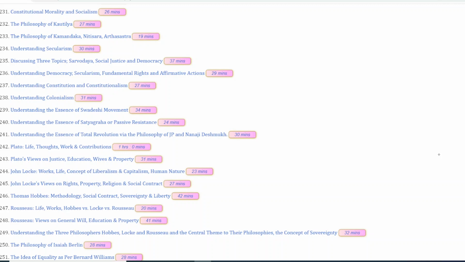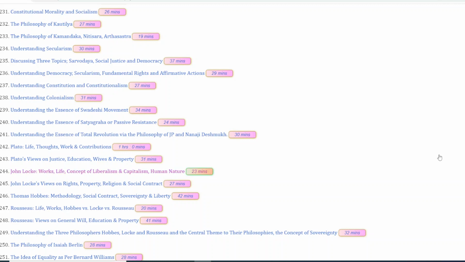Then we have Plato: life, thoughts, work, and contributions of Plato. Especially under socio-political philosophy, Plato is extremely important when we are talking about the concept of justice and education. So, justice, what is his theory of justice? How does he explain justice? For instance, the different dialogues of Plato, for instance, Republic. You have to remember all these literatures, very important, okay?